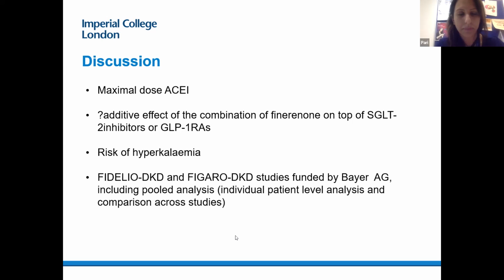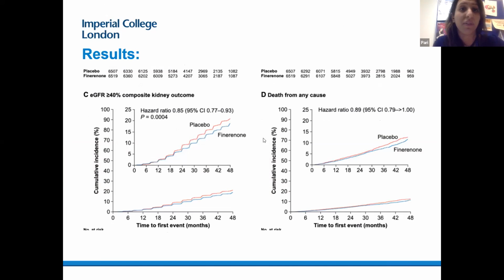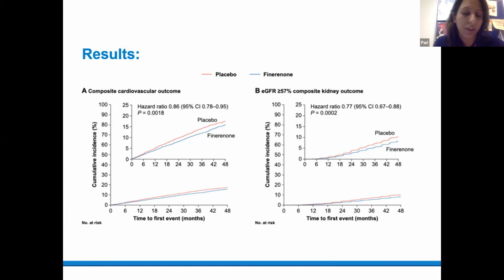But yes, I think that not everyone is going to be able to go on to an SGLT2 inhibitor for various reasons. We see urinary tract infections or thrush, and therefore I think that having an additional agent might be quite helpful.